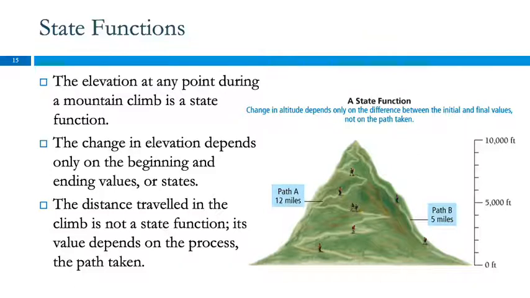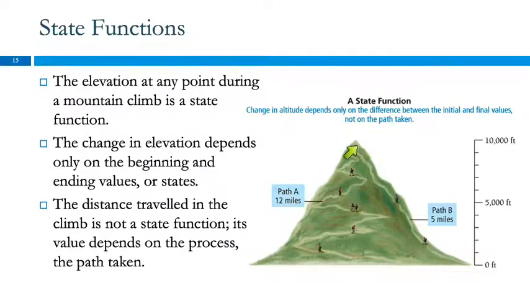So let's just talk about the beginning and the end of the hike here. There's two paths. There's path A, which is 12 miles, zigzagging up the mountain. And then there's path B, toughing it out and just going straight up. And that's going to be 5 miles. You start at the bottom at 0 feet elevation. You get to the top, 10,000 feet elevation.